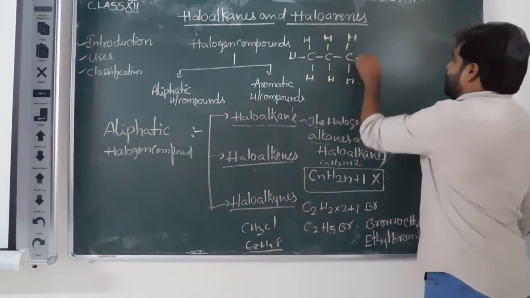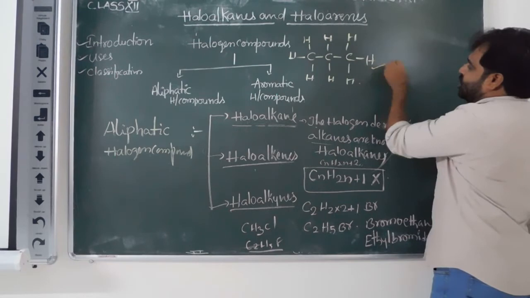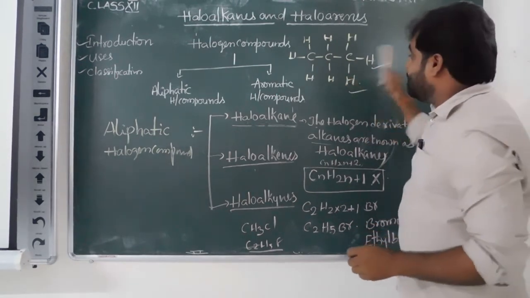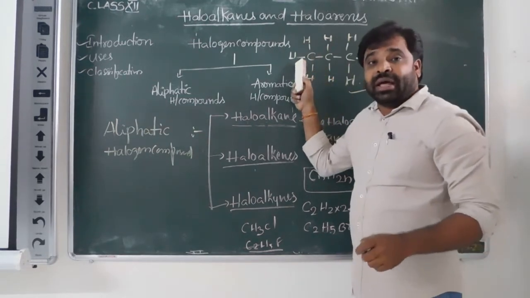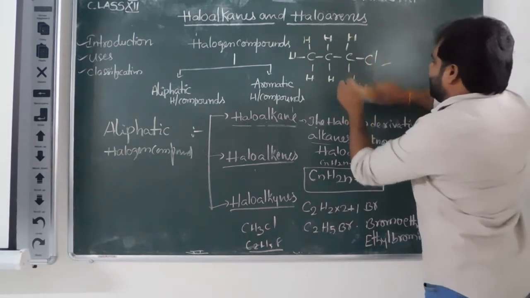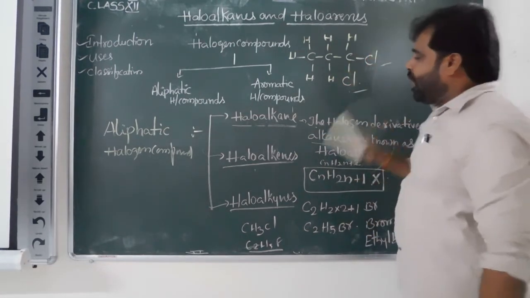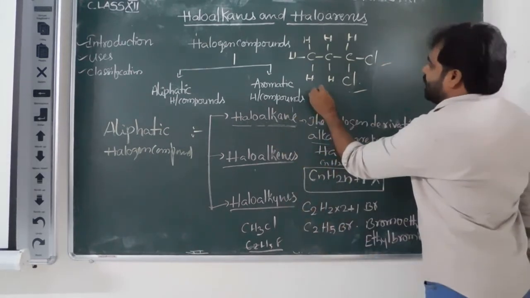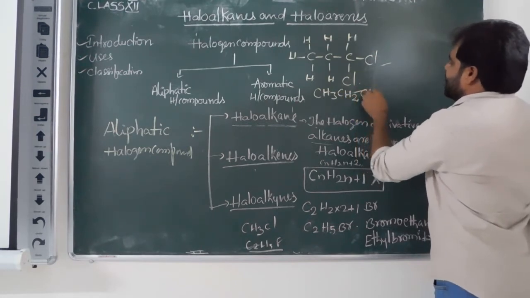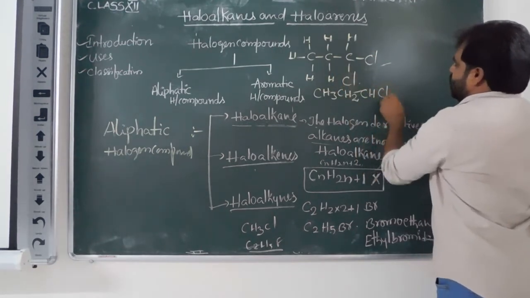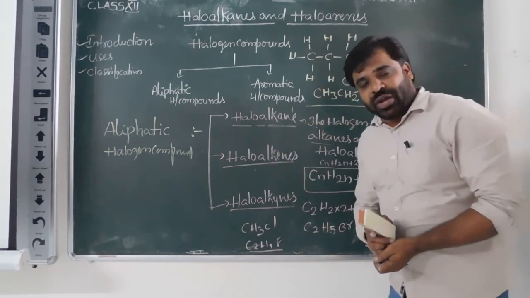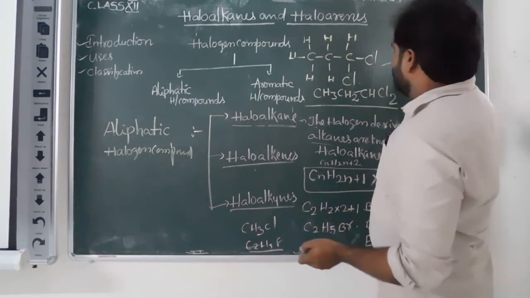propane. One hydrogen can be deleted, two hydrogens can also be deleted. Therefore, one or more hydrogen atoms of aliphatic hydrocarbon are replaced by an equal number of halogen atoms to form haloalkanes. Now this formula CH3, CH2, CH and Cl2, dichloropropane. These are the haloalkanes. Clear? Have you understood haloalkanes? Okay. Write it down.